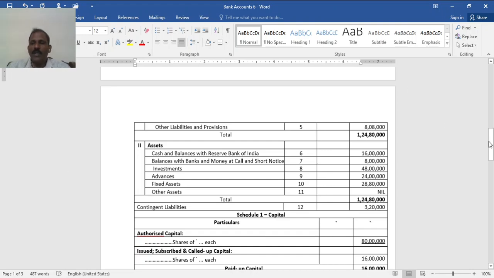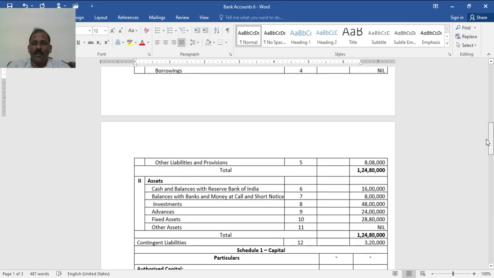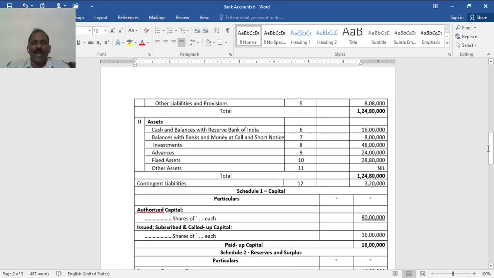It is a schedule here, schedules for liabilities. Now, cash in hand and balance with the Reserve Bank. You see, it is more or less the same, cash in hand or Reserve Bank, because the Reserve Bank acts as a clearing or settlement house. Every bank's account will be with the Reserve Bank, and it gives debit and credit for all transactions. And that amount with the Reserve Bank is equivalent to cash in hand.